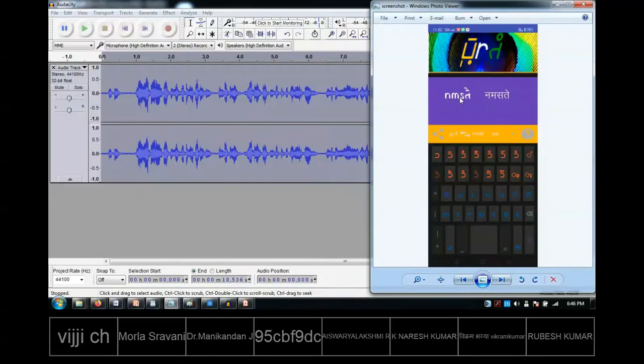If you want to do reverse, you click this double arrow. See, it is showing left side and right side. So here is Bharati and here is Devanagari. When you click Tamil near the arrow where I am putting the mouse, you will get Bharati and Tamil. Like that you can do.